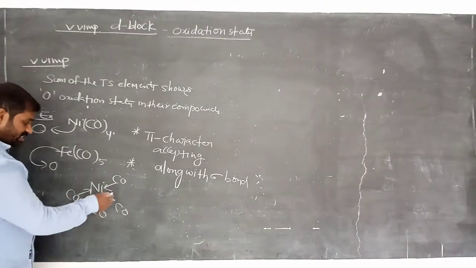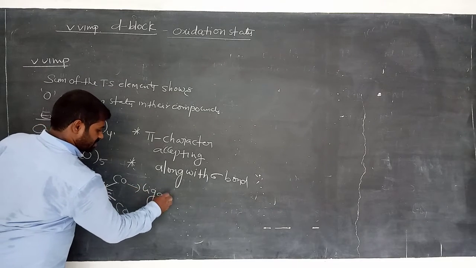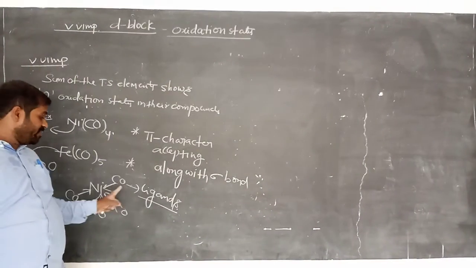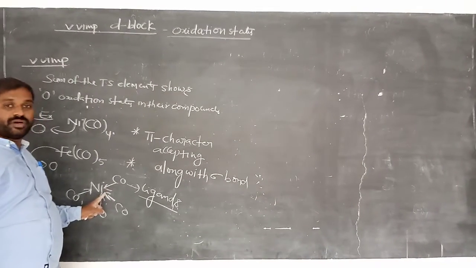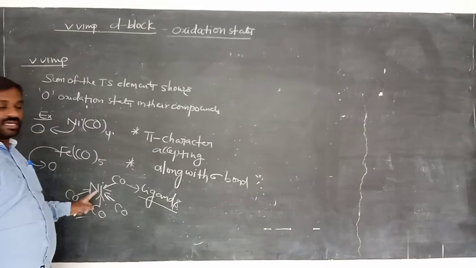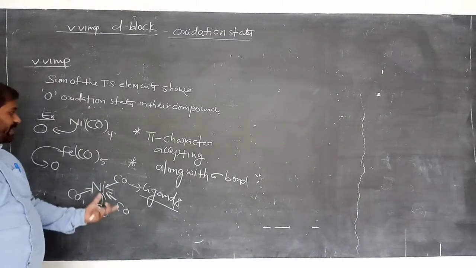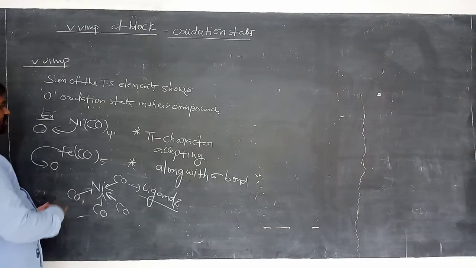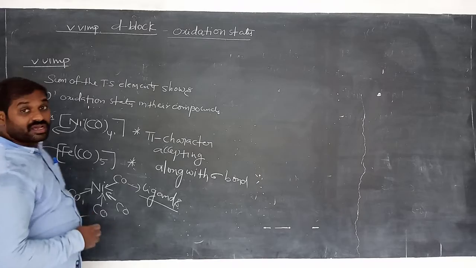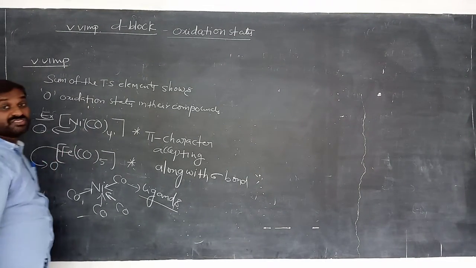Okay, clear? So these COs are called ligands here. In this phenomenon we observe pi character. Why? Because it donates 2 electrons like a coordinate covalent bond. That means we represent here it is pi character. The electrons are accepted towards nickel. Okay, remember this. And sigma bonds are also possible here. So this is the neutral complex structure. You can also represent it like this. In neutral complex structures, the oxidation state of the central metal is 0. Remember this point.